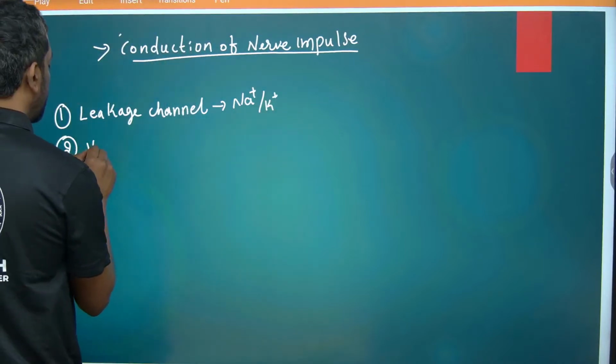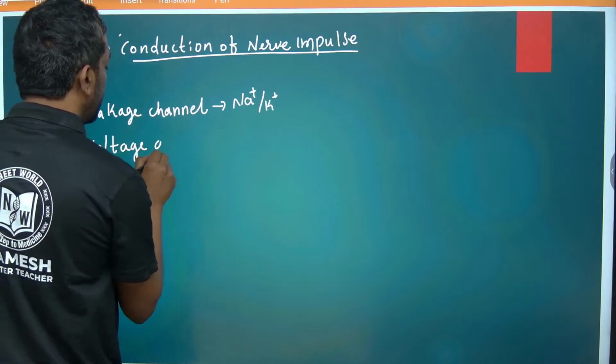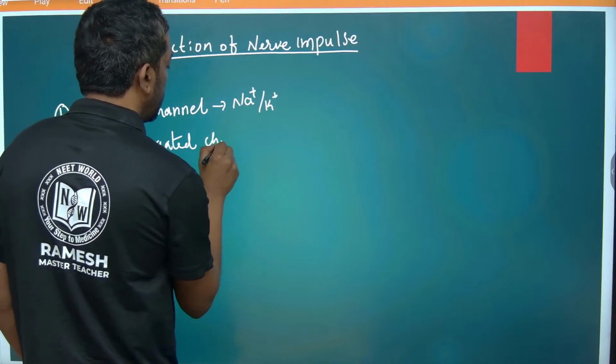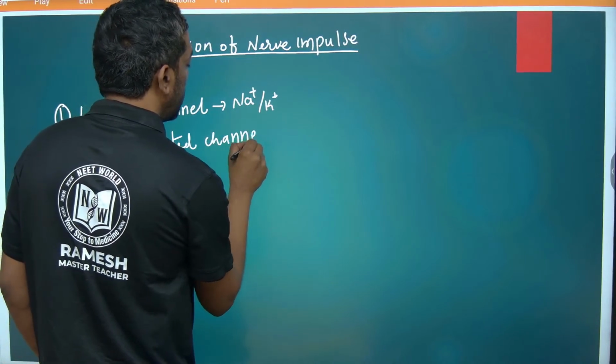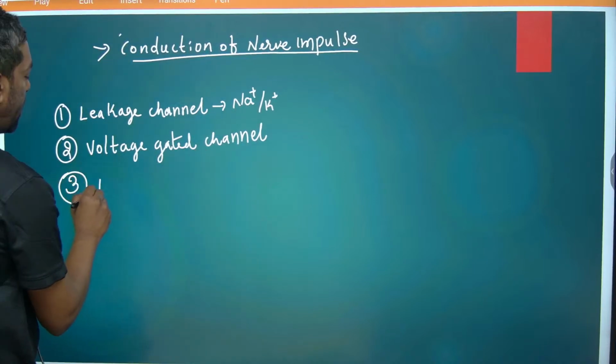Second one is the voltage gated channel. Third one is the mechanical gated channel.